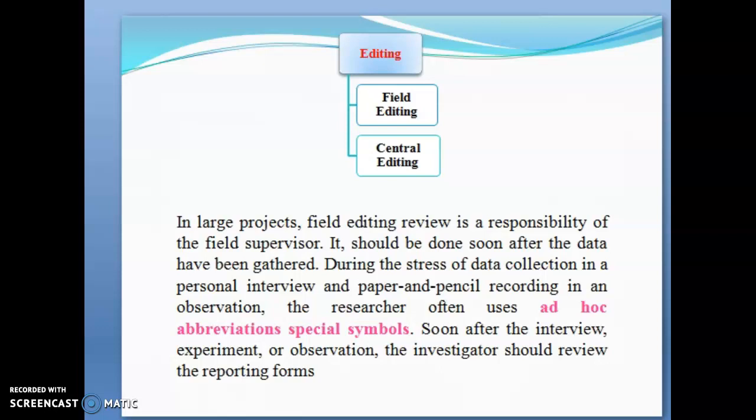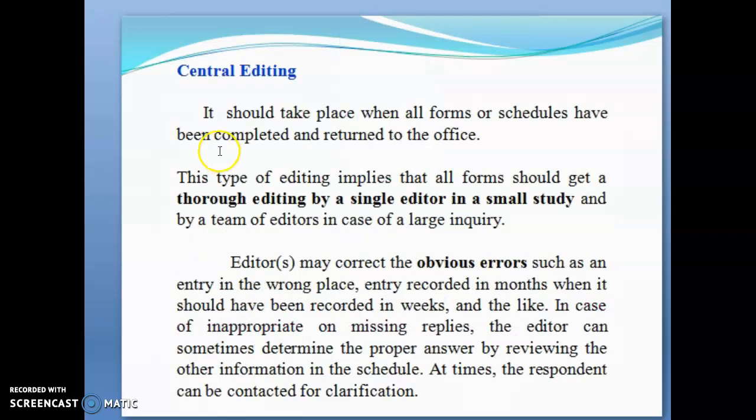Now we'll see the second one, central editing. So central editing should take place when all the forms or schedules have been completed and returned to the office. So this type of editing implies that all forms should get a thorough editing by a single editor in a small study, and it can also be done by a team of editors in case of a large inquiry.